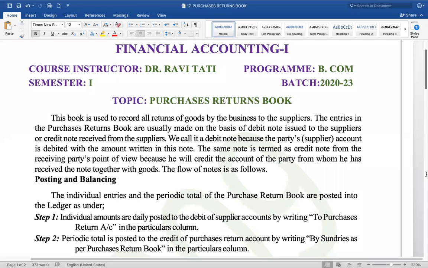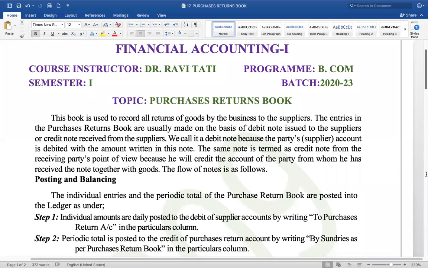When he sells the goods to us, we purchase. When we purchase, our account is to be debited. How is our account debited? Our account is debited in the form of purchases. Purchase account debit means it is our purchases.